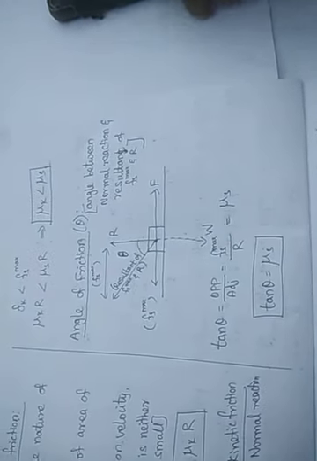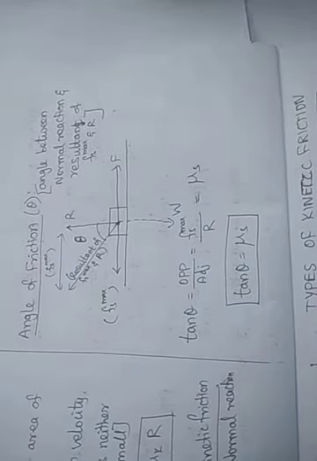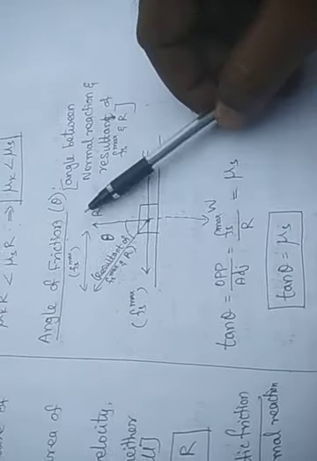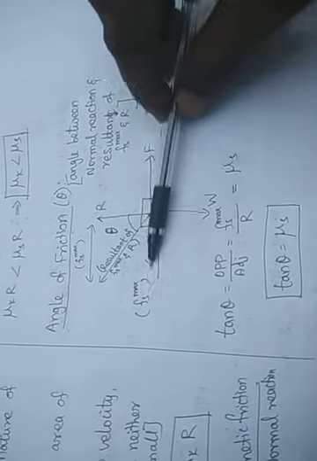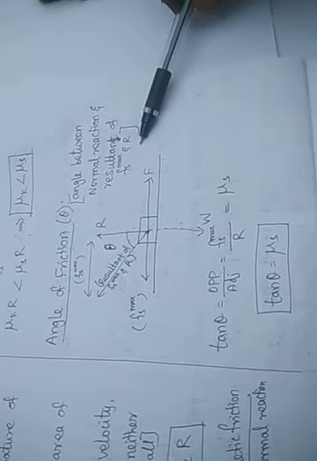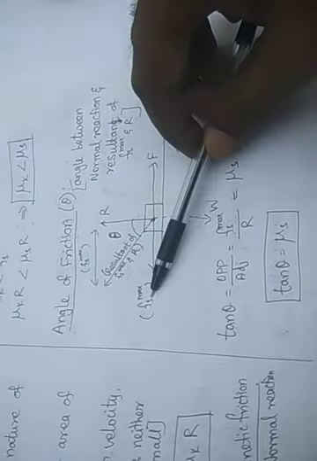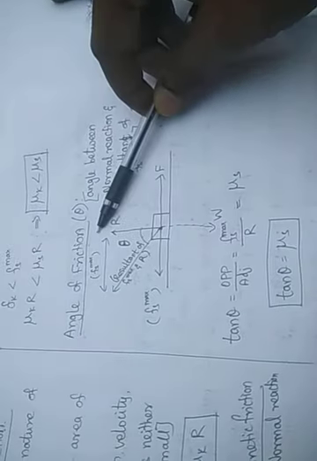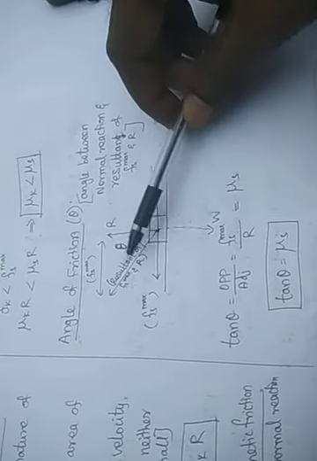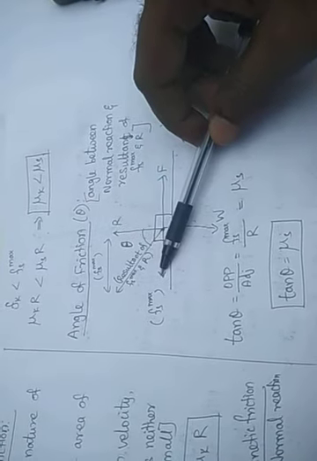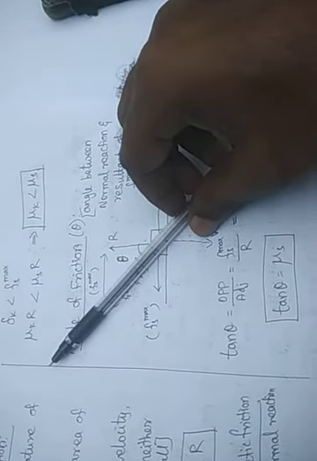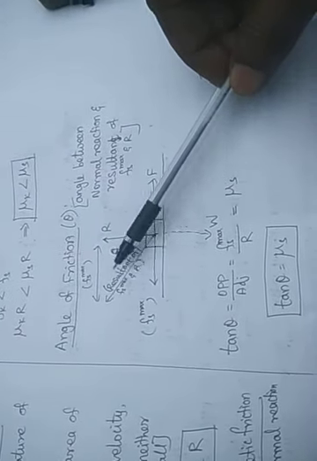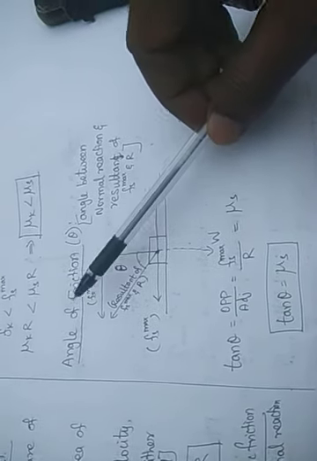Then the next important thing is the angle of friction. It is the angle between R and the resultant of Fs max and R. So this is Fs, the frictional force acting in this direction because the applied force is here. The friction force is always opposite to the applied force along the surface. The weight acts downwards and the normal reaction acts here. There will be a resultant vector of R and Fs max. The resultant vector is along this direction. The angle between the resultant of Fs max and R, and R, this angle theta is called the angle of friction.